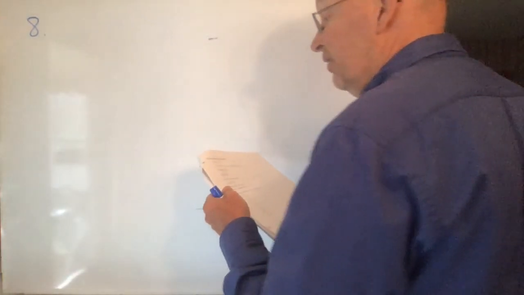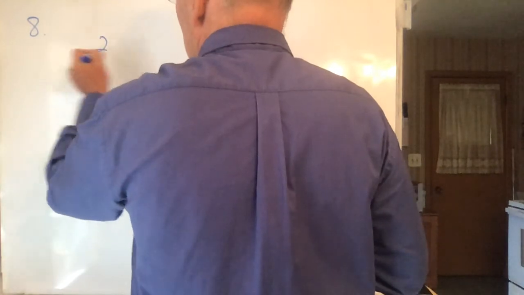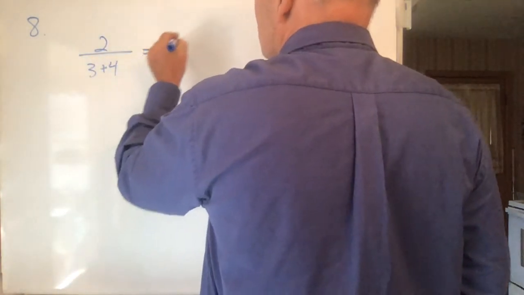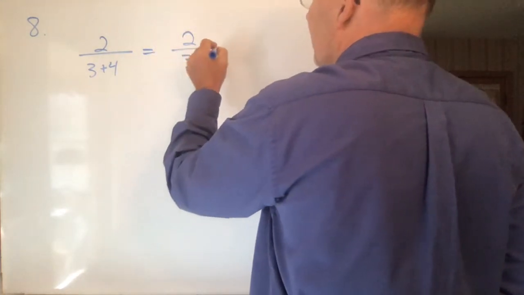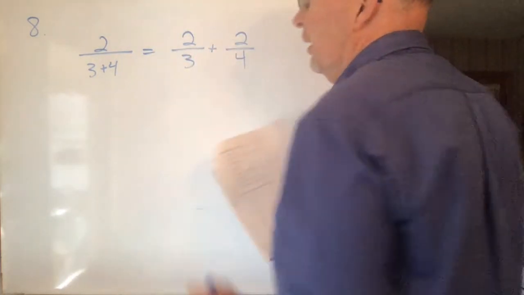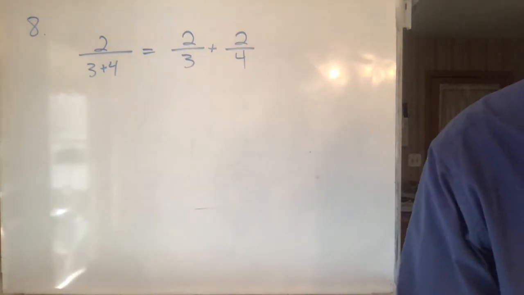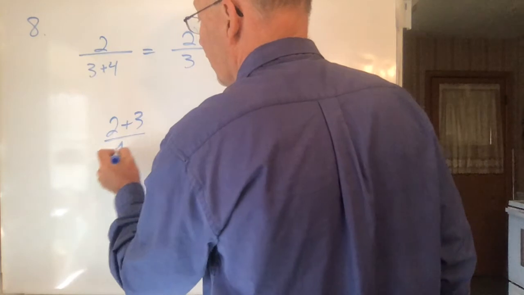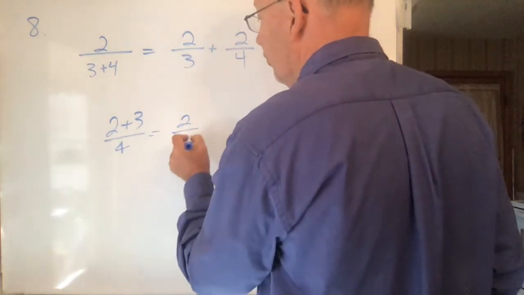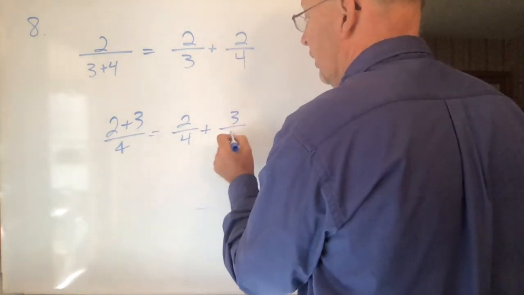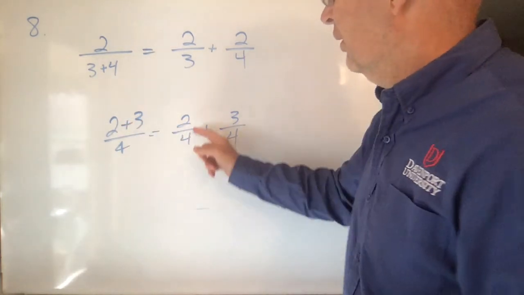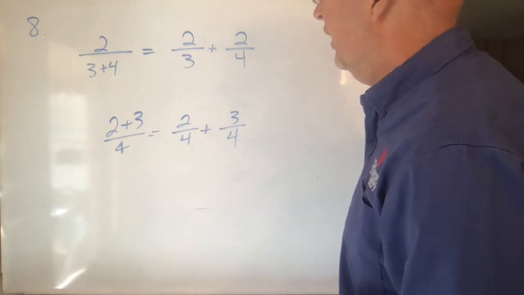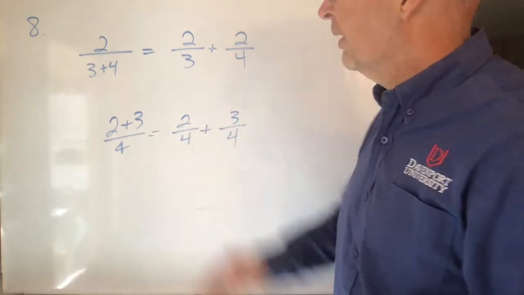Next one says 2 over 3 plus 4, is that equal to 2 over 3 plus 2 over 4? Well, we saw that it was true with the numerator. If you have 2 plus 3 over 4, we saw that we could just break up the numerator like this. If you have 2 fourths and 3 fourths, how many fourths do you have? You have 5 fourths, okay?